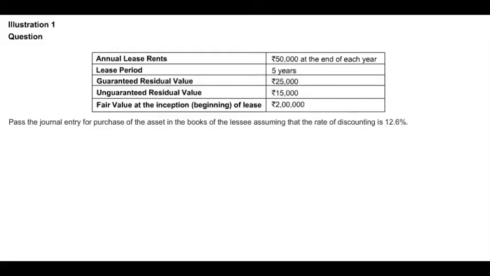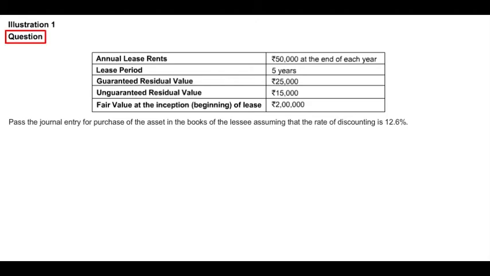Now we have seen what is the accounting treatment required to be done in the books of lessee, wherein we have seen that the asset should be recognized at the lesser of the fair value of the asset and present value of minimum lease rentals. But exactly how this calculation is made, let us see with one example.